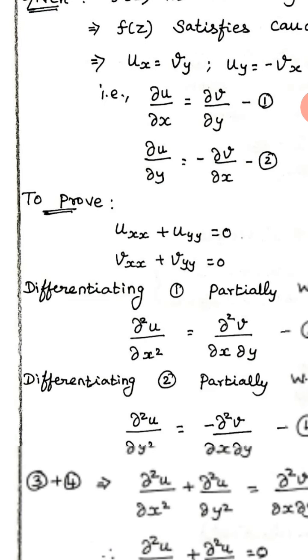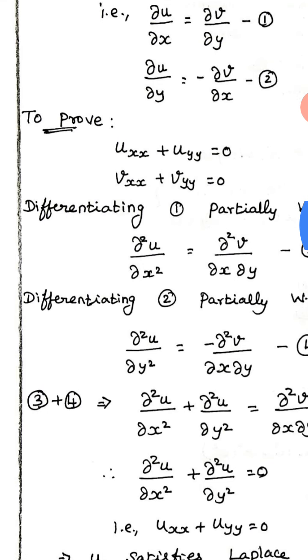So first I am going to take the first equation. What is the first equation? Dou u by dou x is equal to dou v by dou y. What I am going to prove is Uxx plus uyy is equal to 0. Uxx is nothing but dou square u by dou x square. In the first equation, it is already dou u by dou x, so you have to differentiate that equation partially with respect to the x variable.